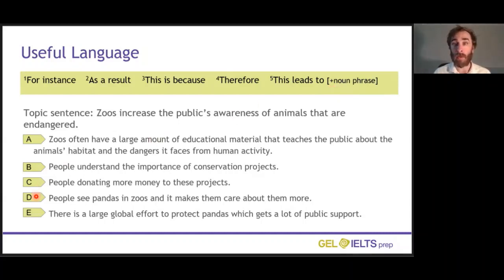D, as we said before, starts an example. So we can use number 1, for instance. We could also say something like, for example. And E also gives the result of this example. So we could use number 2, as a result, or number 4, therefore. Let's use therefore here because we've already used as a result. So D says people see pandas in zoos and it makes them care about them more. Therefore, there is a large global effort to protect pandas, which gets a lot of public support.